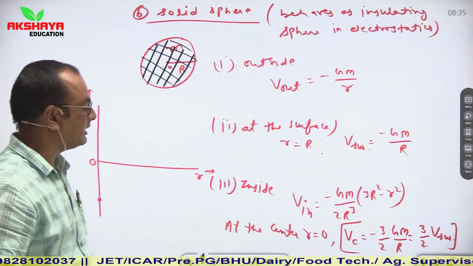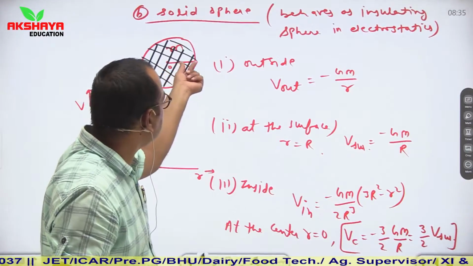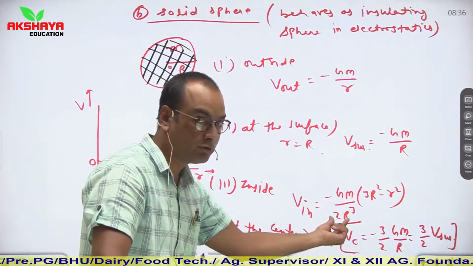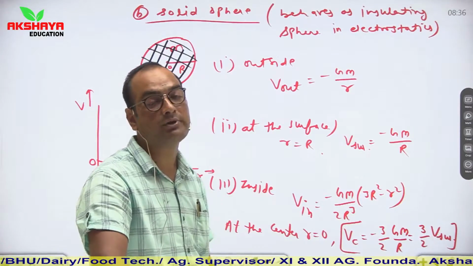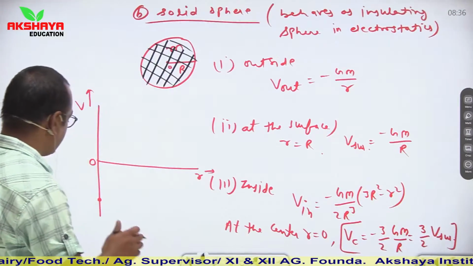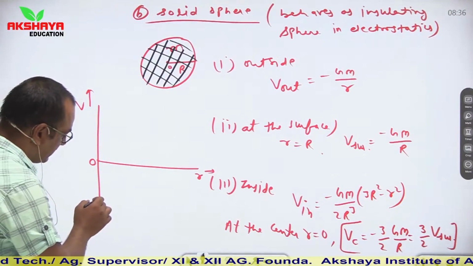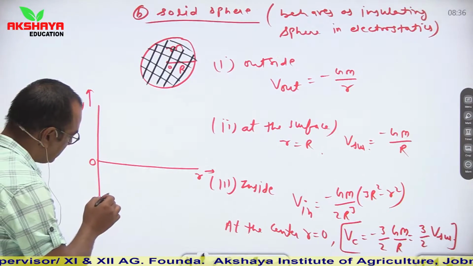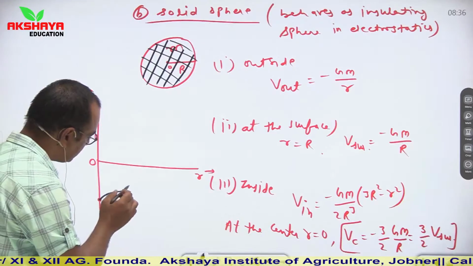Now what is given is that as we move towards the surface, the relation is minus Gm upon 2 capital R cube into 3r square minus small r square. It means potential here decreases. This is the relation.